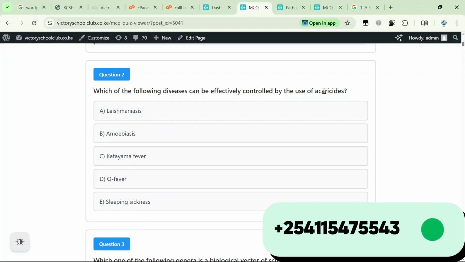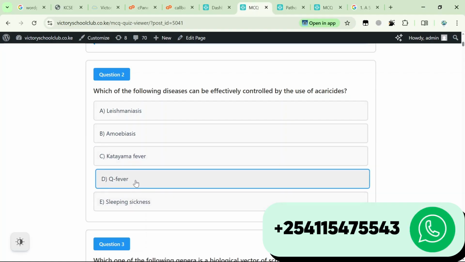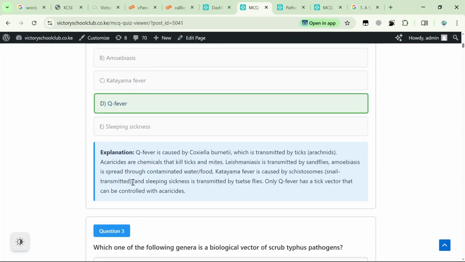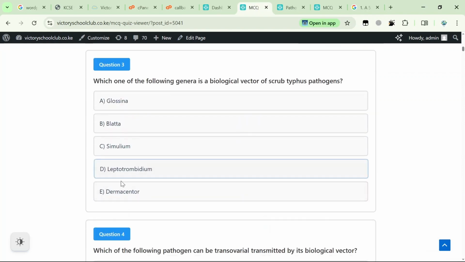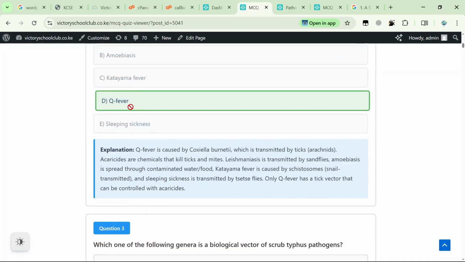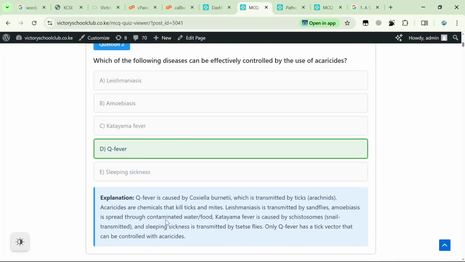Now for this particular question, the answer is obviously Q fever, and it moves to the next question, which is this. On this particular sample, it will bring for you the explanation.